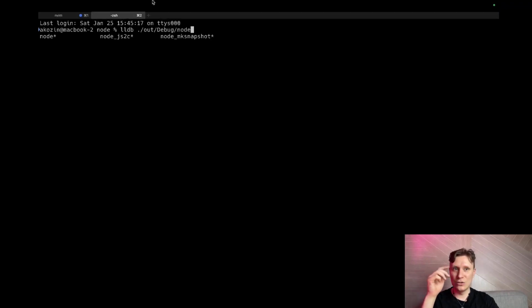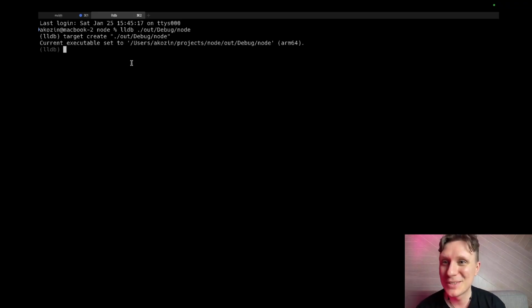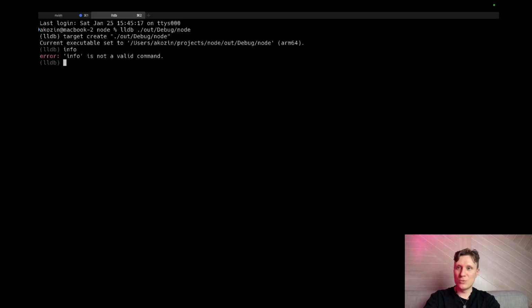We can run Node in LLDB with no problem. And what can we do here? It's quite slow to load. So what commands can we do here?